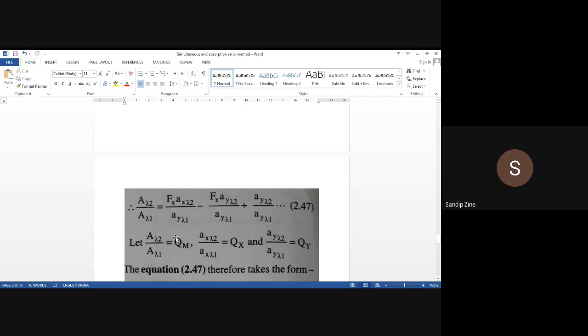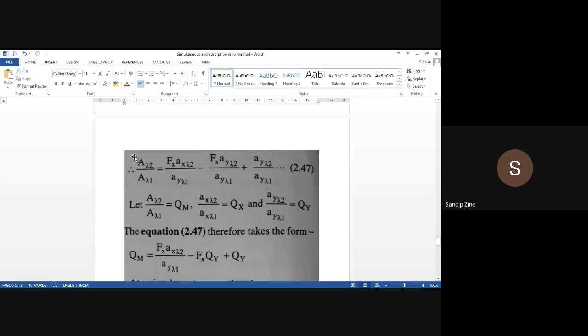But again we will consider some common values like Fx and Fy. A lambda 2 divided by A lambda 1, we will consider the whole factor as Qm. Ax lambda 2 divided by Ax lambda 1, we will consider this factor as Qx. And Ay lambda 2 divided by Ay lambda 1 is equal to Qy.